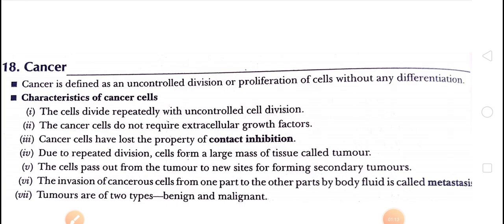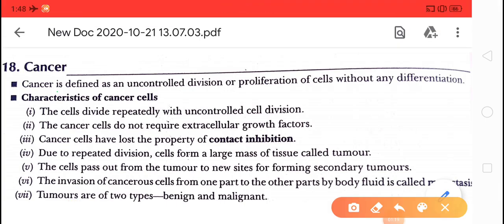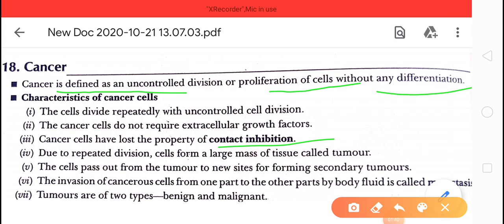Okay, so children, as you see on your screen, cancer is defined as uncontrolled division or proliferation of cells without any differentiation. Children, in our body the cells have a property of contact inhibition. In this property the cells divide themselves according to the needs. Whatever the needs of the body, the cells divide, whether hundreds or thousands of times.